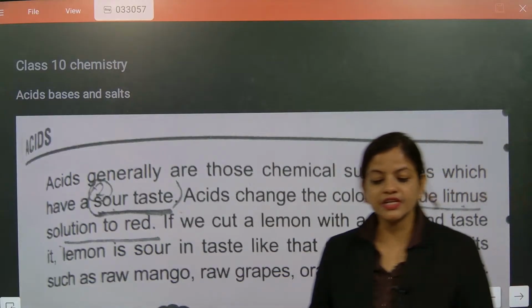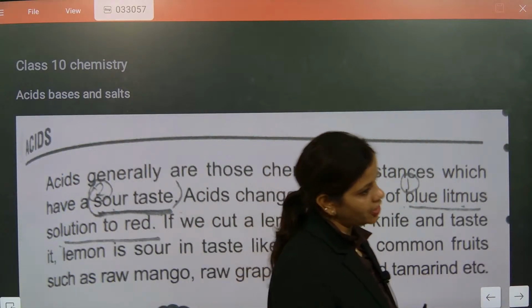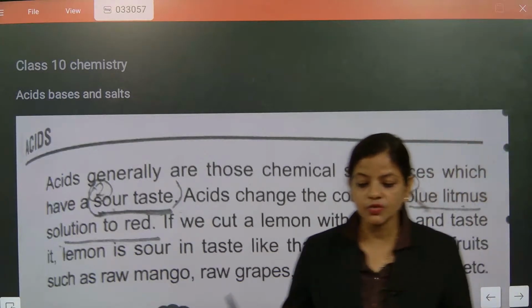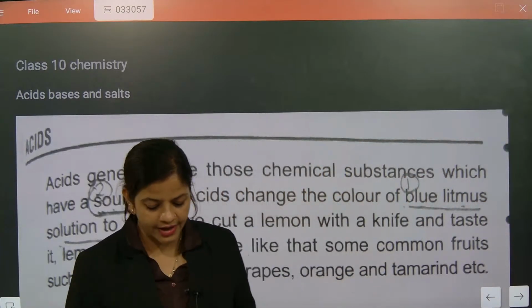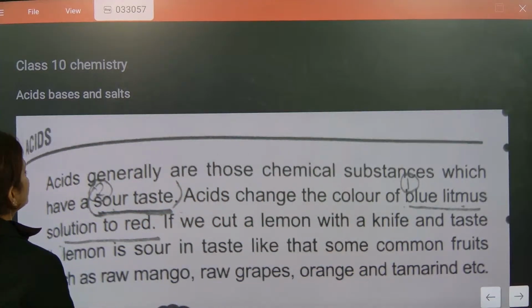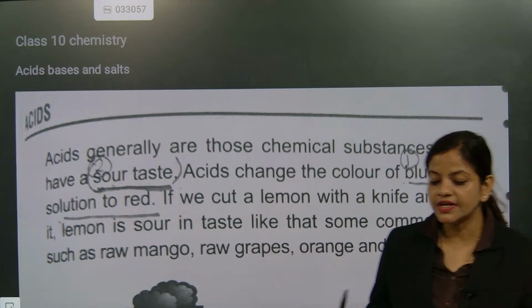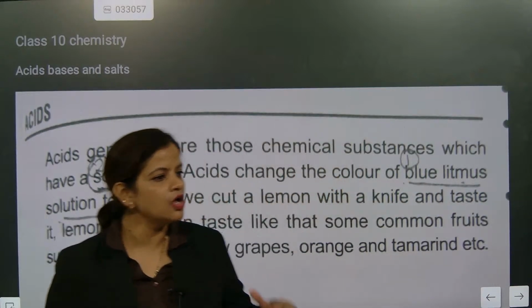So, the basic information of acid, bases and salt. Which sections are important, today we are going to do. From which sections questions are coming, only those areas we are going to highlight. Got it? Now first we are going to talk about acid. What is the taste of acid? It has a sour taste.